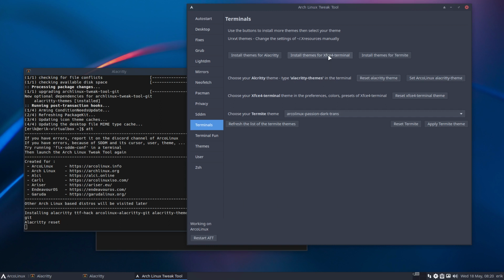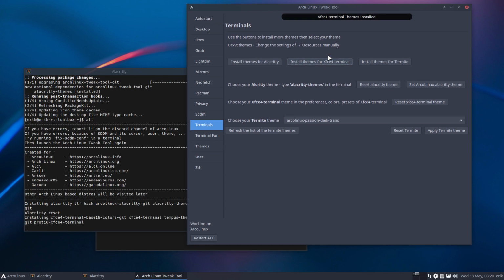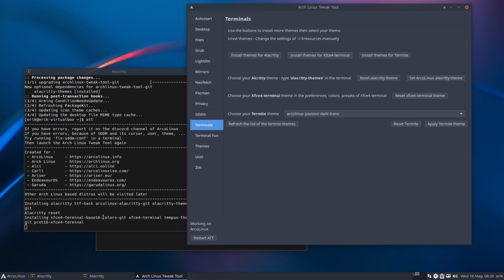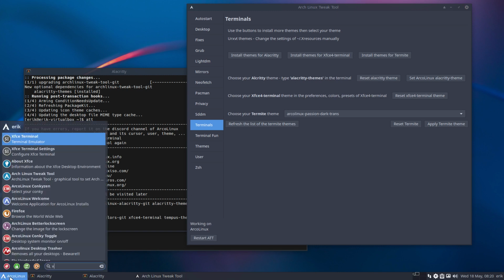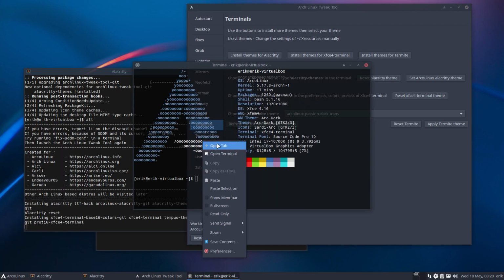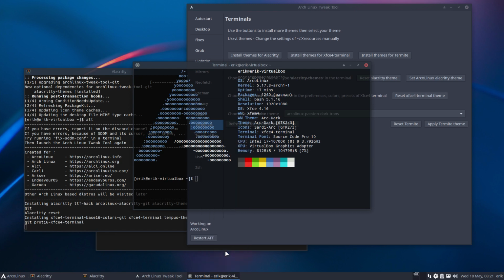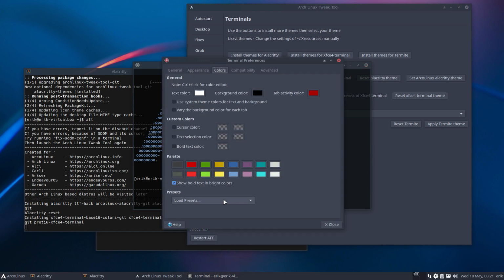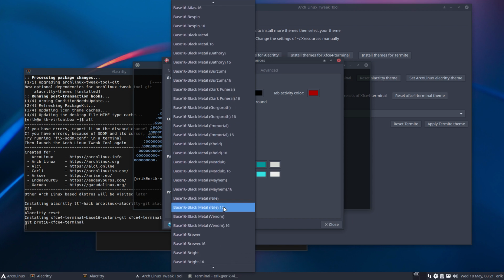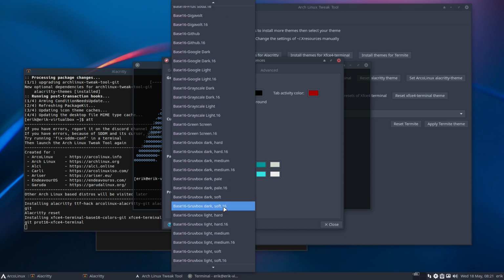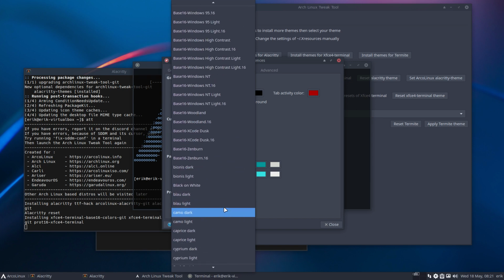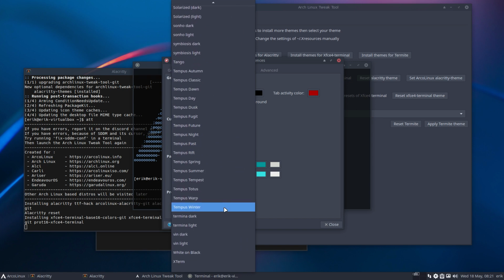So the next thing is these XFCE4 terminals, because it's awesome what you can do with an XFCE4 terminal, but you need to know the packages and then you need to know what to do. So, XFCE4, in the preferences, colors, presets, you launch the application, the XFCE terminal, and a right mouse click can do miracles. Preferences, colors, and we have now lots and lots of choices. Okay, there we are.